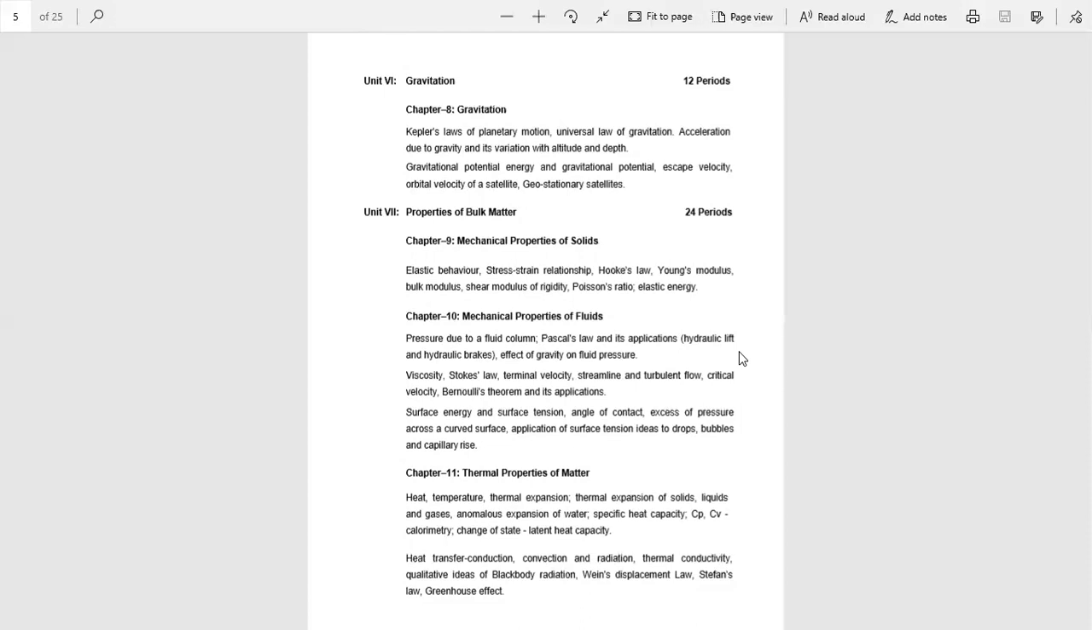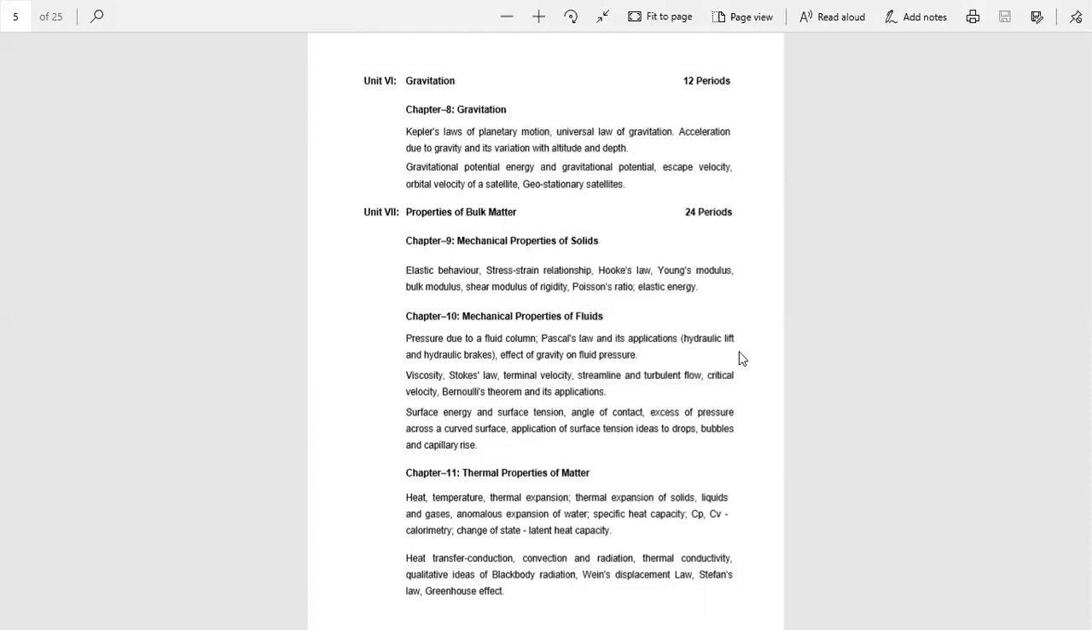Now come to the next chapter, chapter number 10, that is mechanical properties of fluids. There is conceptual theory in this chapter. In this chapter, we have to learn about the different properties of fluids like cohesion, adhesion, surface tension, etc. A fluid is a substance which has the ability to flow. So this is all about the mechanical properties of fluids, a little introduction of this chapter.